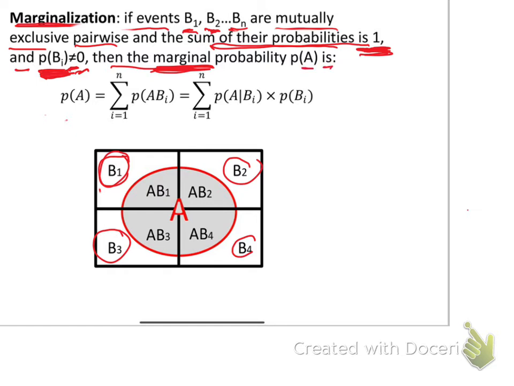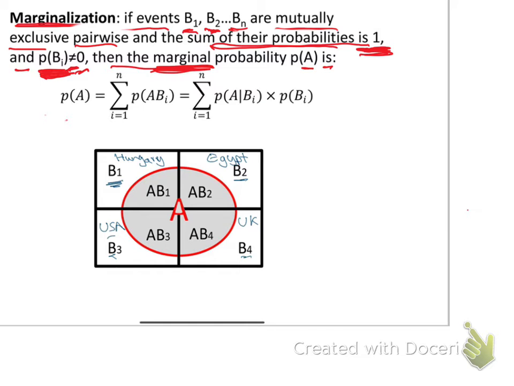Before coming to this formula, it is better if I explain the graph which we have down here, so it will help us to understand the concept of marginalization. For example, assume that B1 represents Hungary, one country, B2 represents another country, Egypt, B3 USA, B4 UK. So we have B1, B2, B3, and B4. Each one of them represents a country.